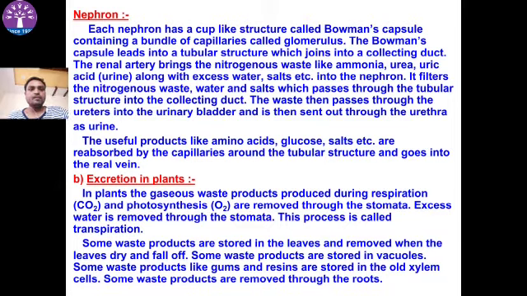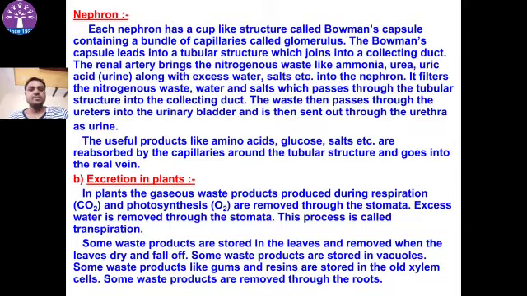The renal artery brings the nitrogenous waste like ammonia, urea, uric acid along with excess water, salts, etc. into the nephron. It filters the blood and nitrogenous waste. The useful products like amino acids, glucose, salts, etc. are reabsorbed by the capillaries and the tubular structure and go into the renal vein.